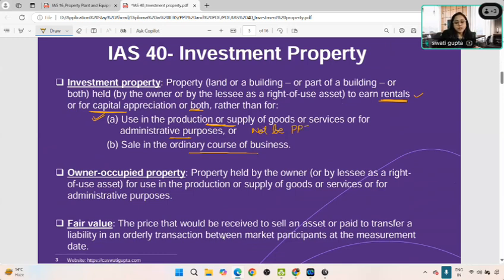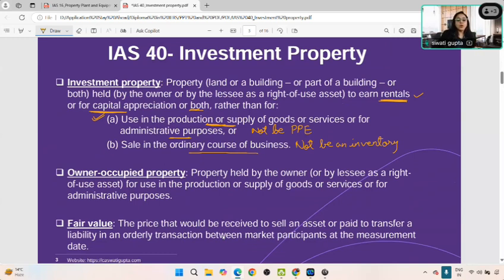property, plant and equipment. It should not be an inventory, because inventory is the one that you manufacture or hold for making it saleable in the normal business activity as part of your core business activity.